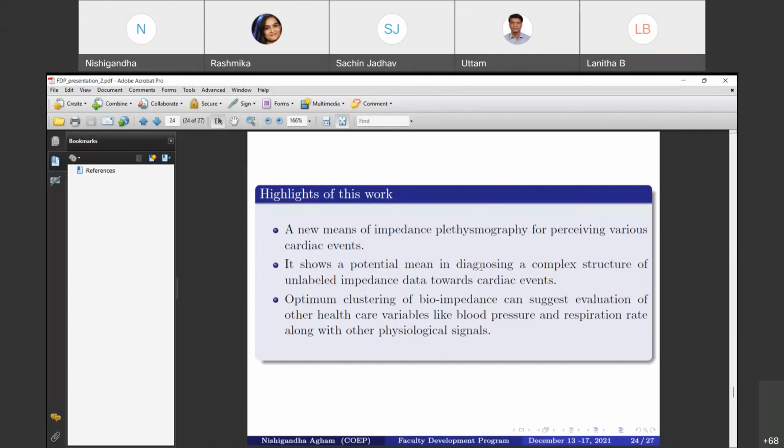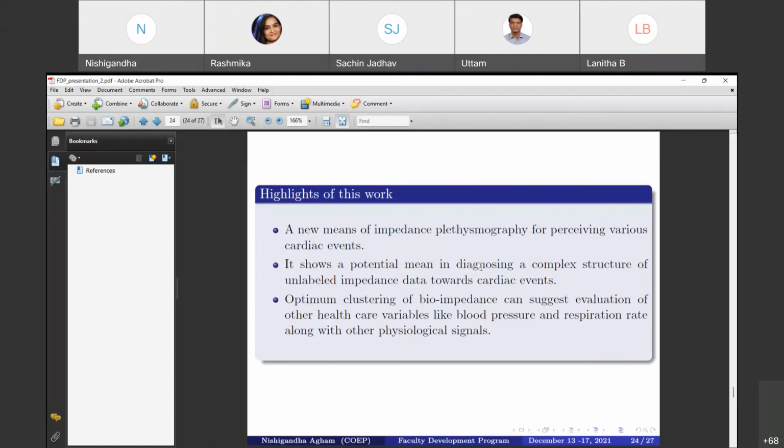Optimum clustering of bioimpedance can suggest evolution of other healthcare variables also, like blood pressure and respiration rate. Blood pressure I have already mentioned, but for the estimation of respiration rate also, this proposed method can contribute along with other physiological signals.